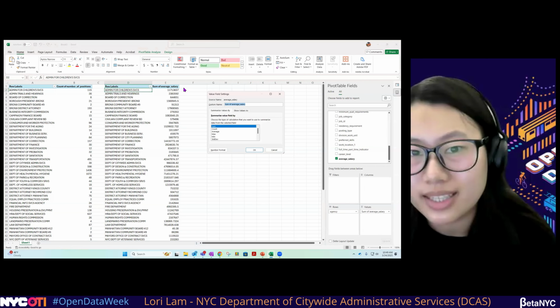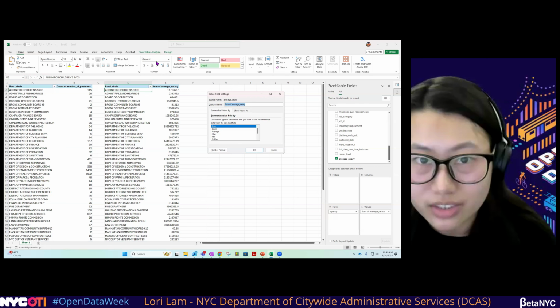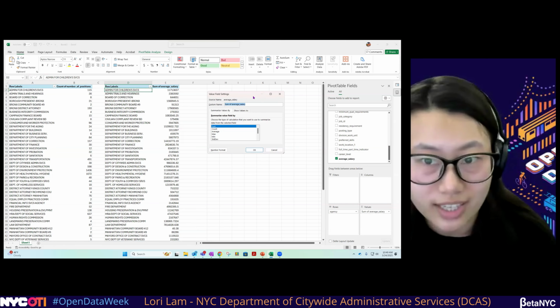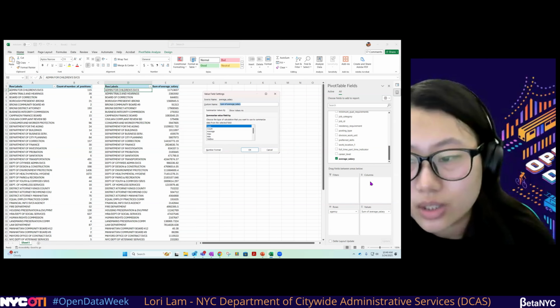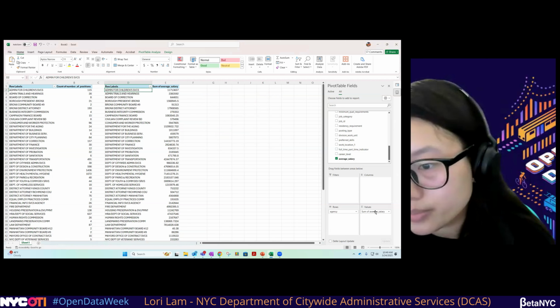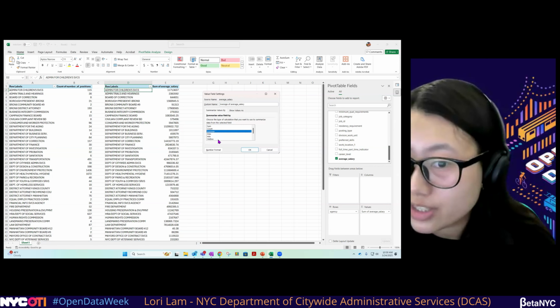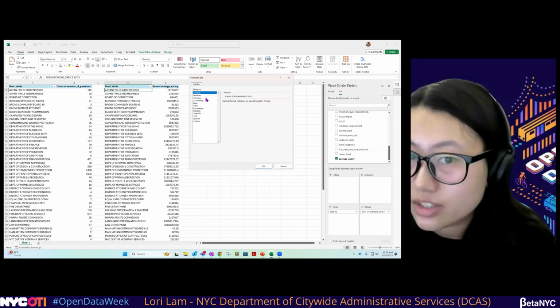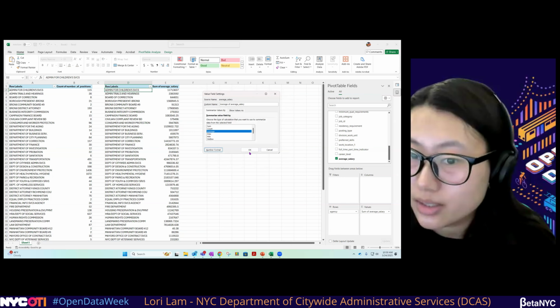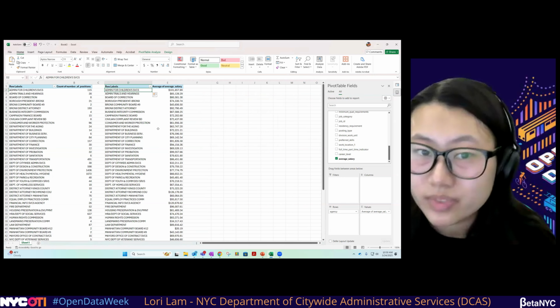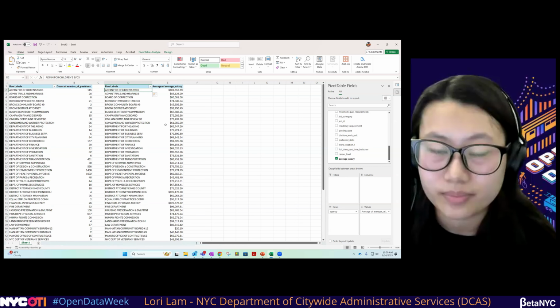We also notice that the data type is general. It's just the text. So first, clicking down, clicking the value field settings, changing it to average, and then also go to number format, and you can change it to currency. Press OK again, and you'll see it's changed.